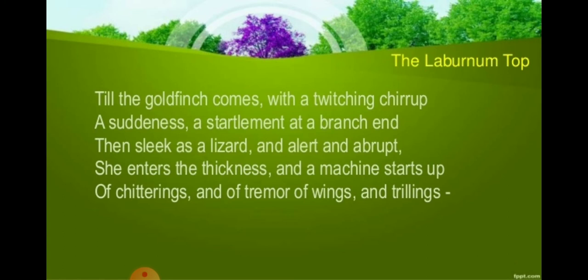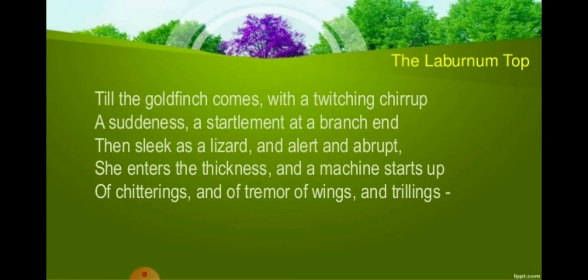What do you mean by twitching? Twitching is sudden. When there is a sudden chirp, what is a chirp, beta? Chirp is the sound of the bird, right? So when there is a sudden chirping of the goldfinch bird, which had come over here, a suddenness, a startlement.